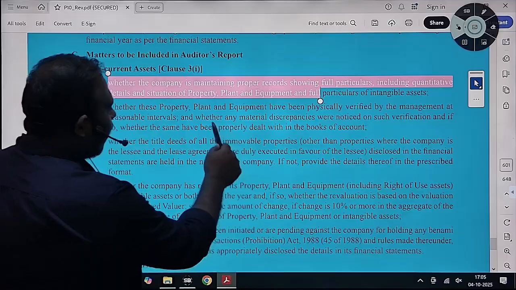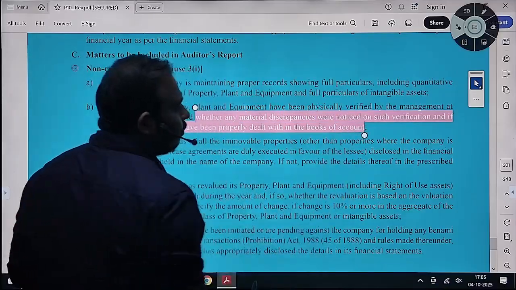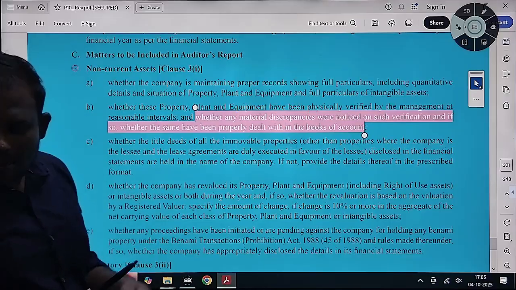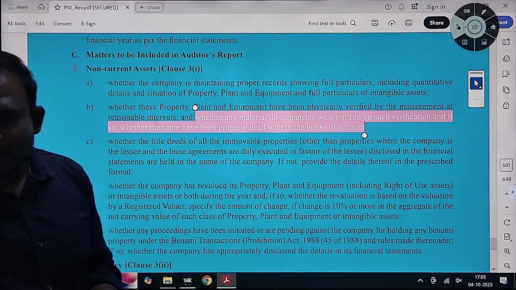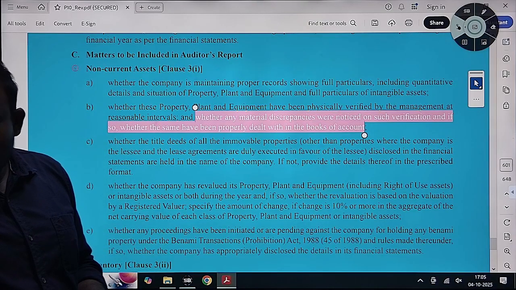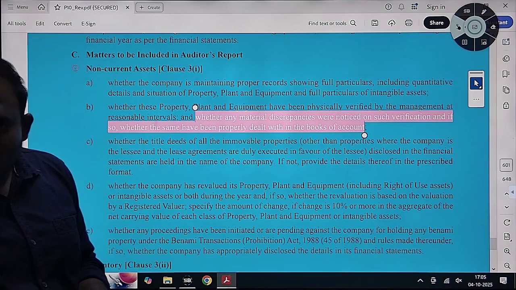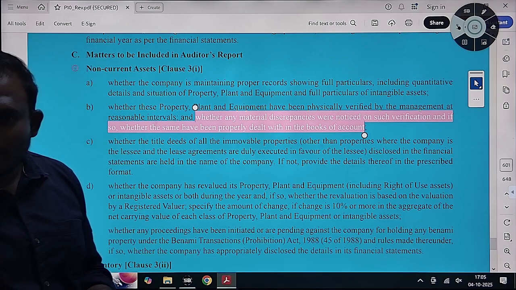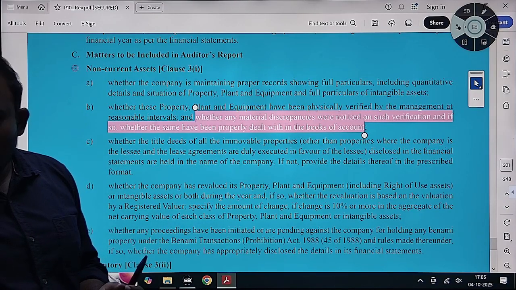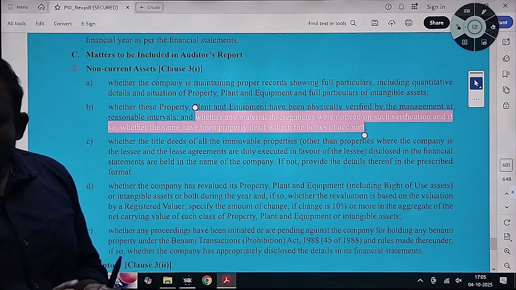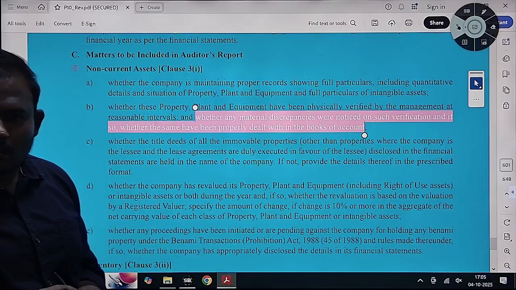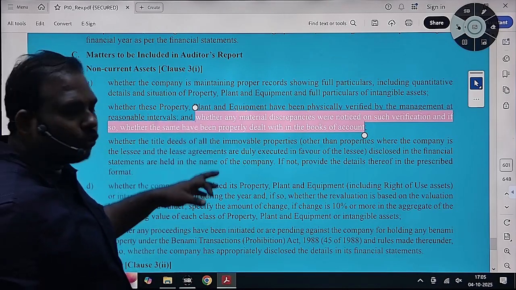And if any material discrepancies were noticed on such verification, whether the same have been properly dealt with. Suppose I have verified and this bench is not there. Now what do we have to do? It should be written off to P&L. This is no longer available in your company, you are unable to trace it. The material discrepancy should be properly dealt with, whether written off to P&L or something else. You have to check whether they have been properly dealt with in the books of accounts or not.